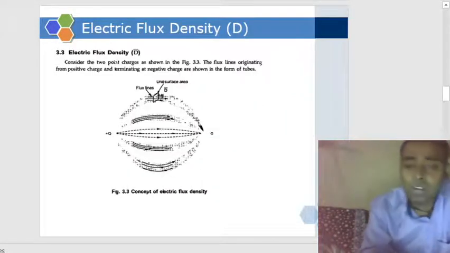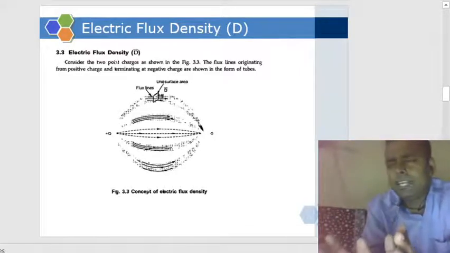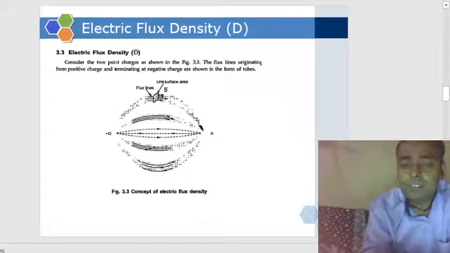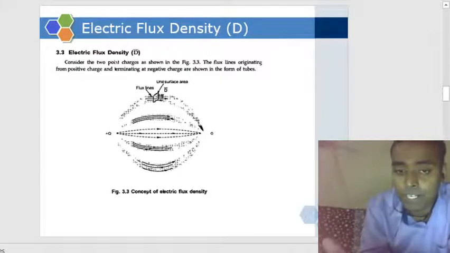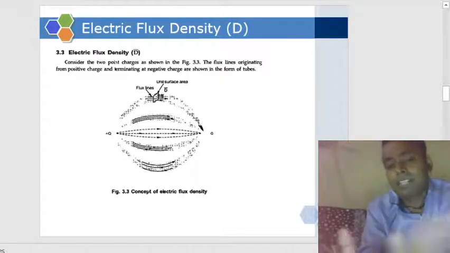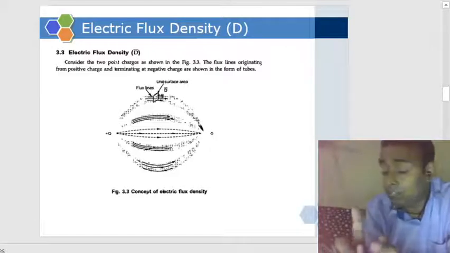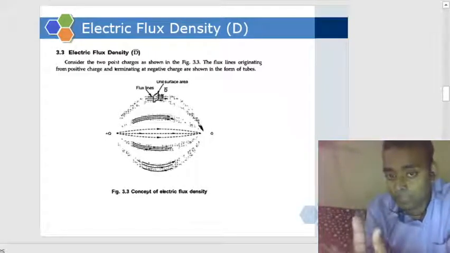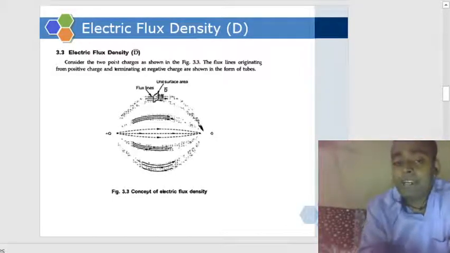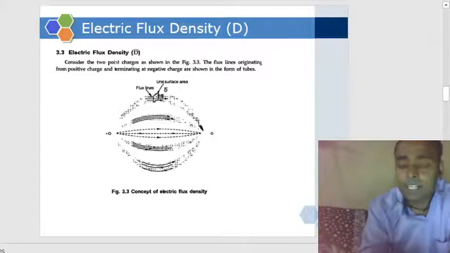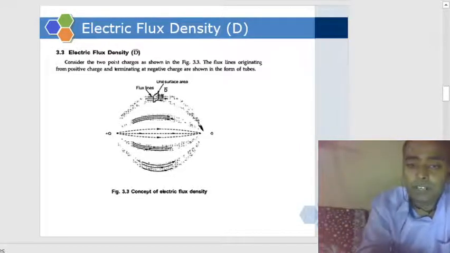Now comes the electric flux density. In 80% of cases, density means per unit area. What we are getting per unit area is called that density. I'm saying 80%, don't forget. So how can we define electric flux density? Electric flux per unit area.